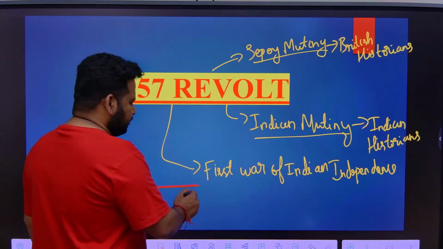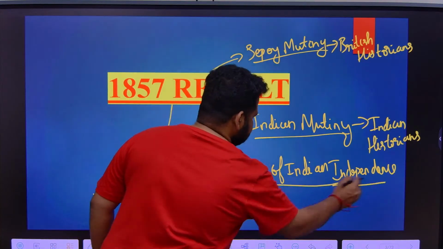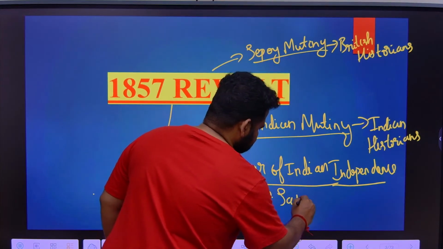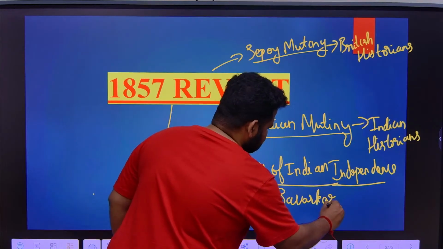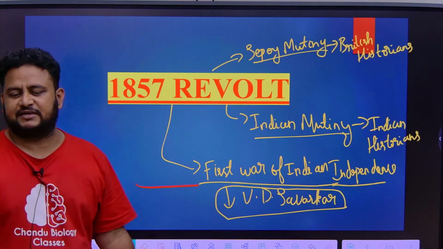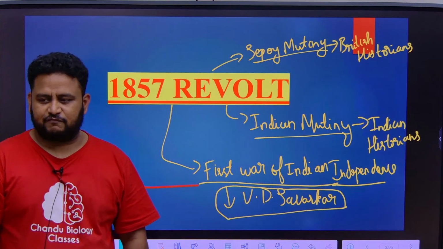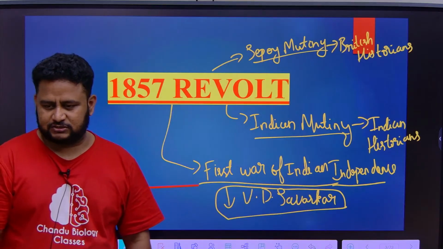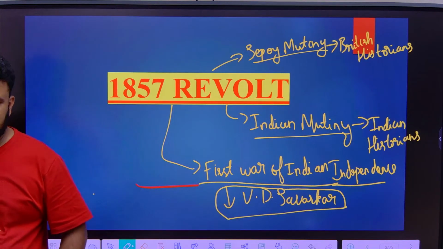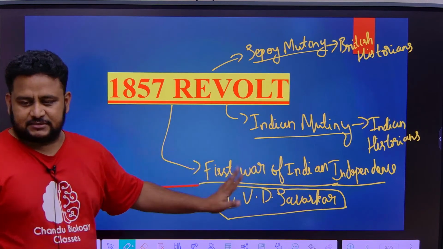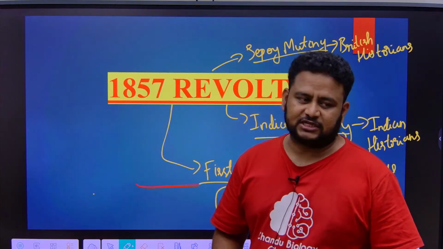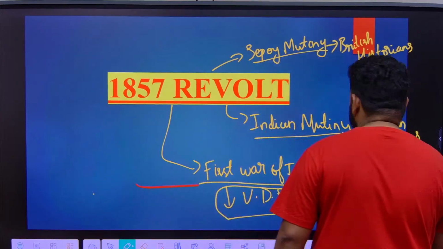And the most important thing that you have to remember here is the first war of Indian independence. This was given by Vinayak Damodar Savarkar, or V.D. Savarkar. Just remember V.D. Savarkar. First war of Indian independence, it was given by V.D. Savarkar. Okay, very important personality. Unfortunately, we don't have much about him in our textbooks. Got it? First war of Indian independence. Now let us proceed, because they have asked questions on how it is called by different names and who called it also they have asked. All right, let us move on.